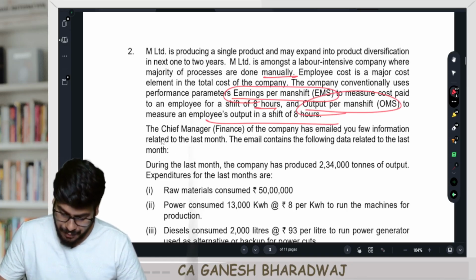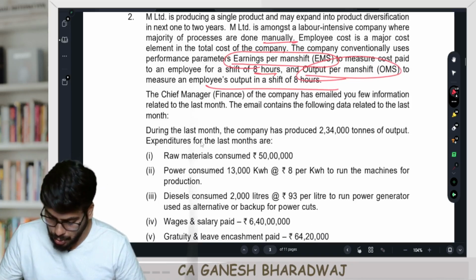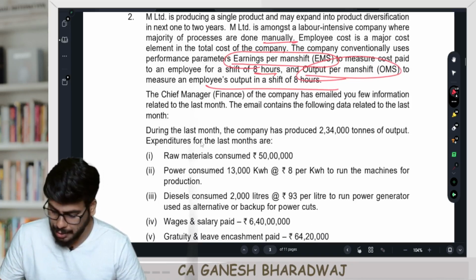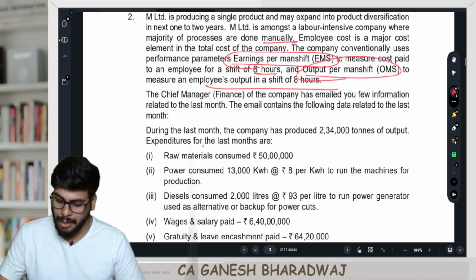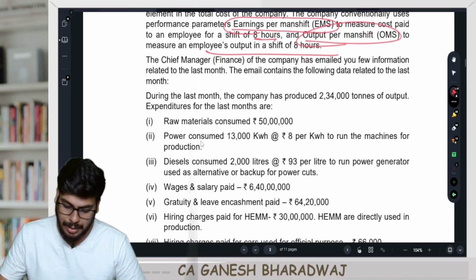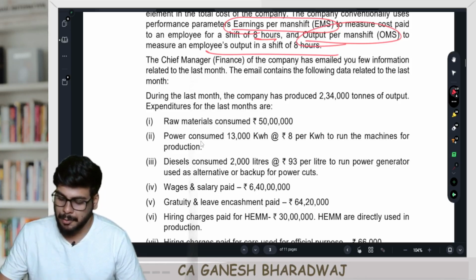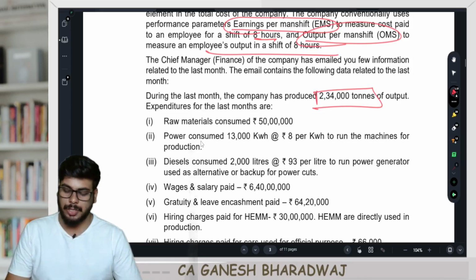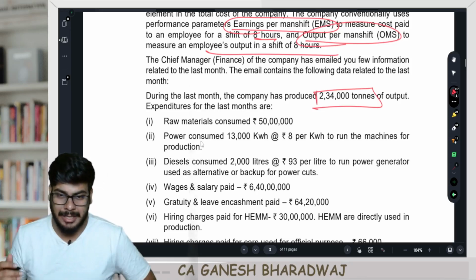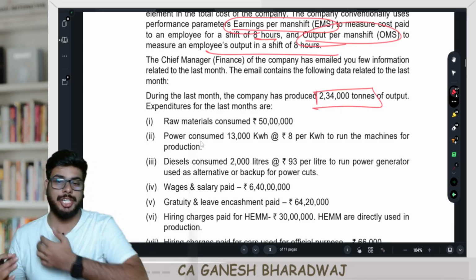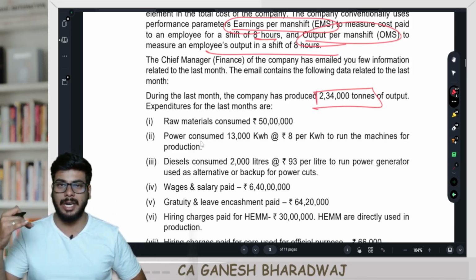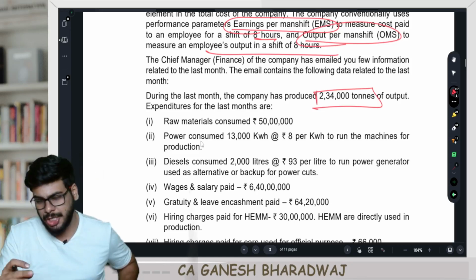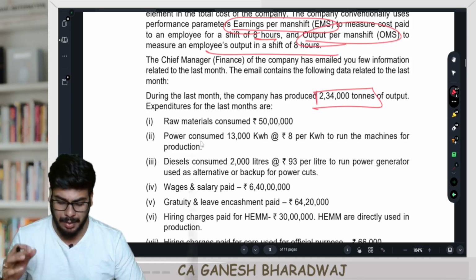The chief manager of finance of the company has emailed you a few pieces of information relating to the last month. The email contains the following data related to the last month. During the last month, the company has produced 234,000 tons of output, and the expenditures of the last month are as under. Now, guys, basically this sum is relating to a cost sheet, right? Predominantly, this is regarding the preparation of a cost sheet and then certain allied areas as well. Now, let us look at this.